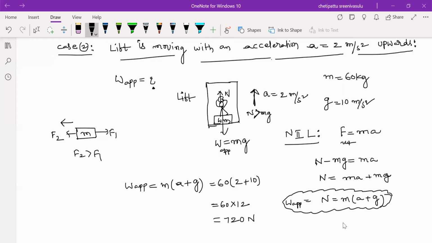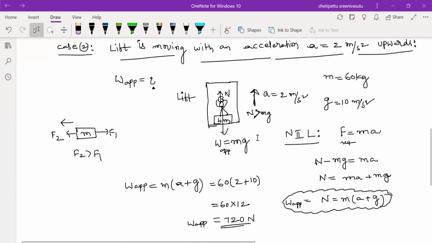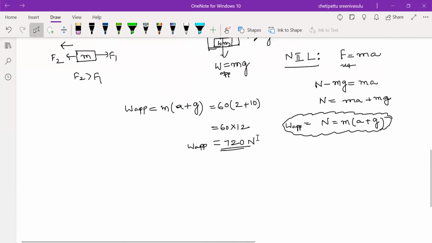You observe here, this is the apparent, appearing weight. In this case, when the lift is moving in the upward direction, it is 720. When the lift is at rest, you can observe 600 Newton. So 720 is more. When the lift is moving upward, the weight of the man increases, so the appearing weight on the weighing machine increases.